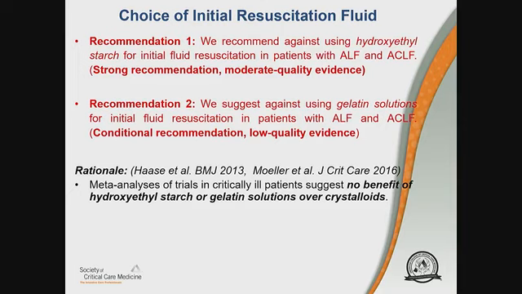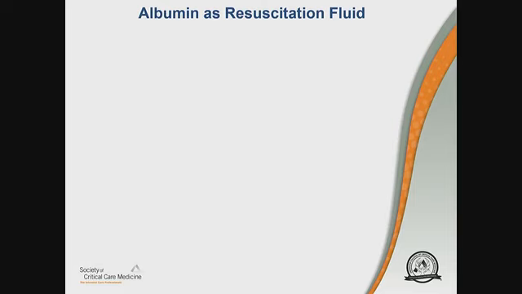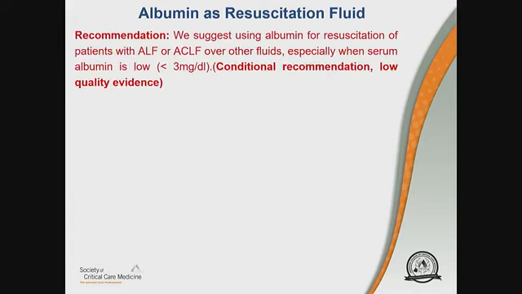Question number two, and this is an interesting question as we debated this, albumin as resuscitation fluid. So the recommendation we came up with is we suggest using albumin for resuscitation of patients with ALF or ACLF over other fluids, especially when serum albumin is low, defined as less than 3 milligrams per deciliter. And this was a conditional recommendation with low quality evidence.